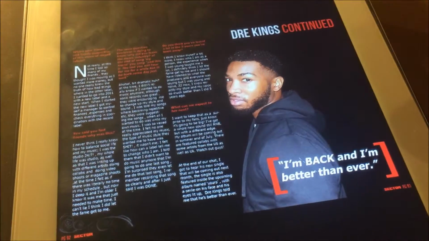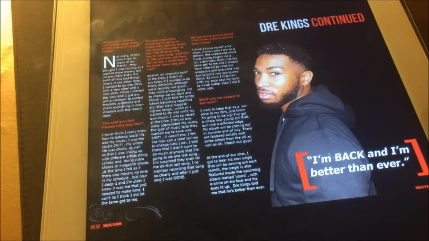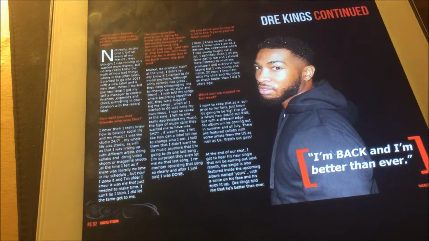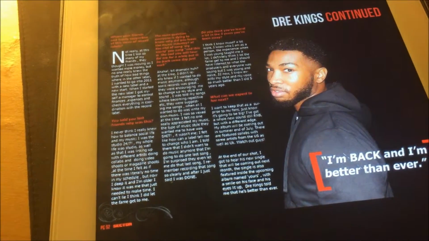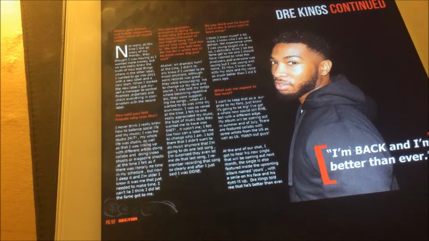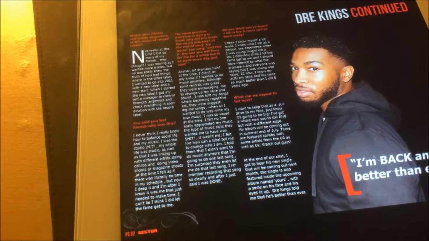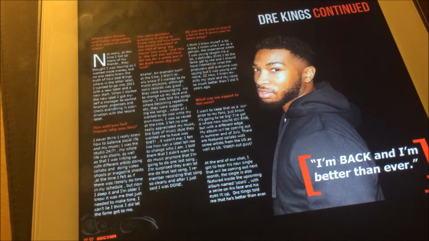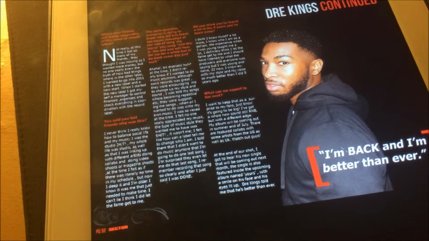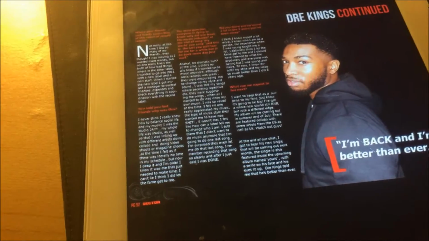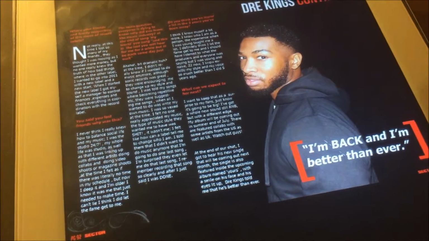Moving on to the second double page spread, he's now wearing a hoodie, and he has the typical conventions of a male in the urban market, and he's got a high top that's seen as another kind of popular hairstyle for a urban male. And additionally, the use of the pull quote "I'm back and better than ever" also adds to an urban confident male. And the use of this pull quote would attract my audience.